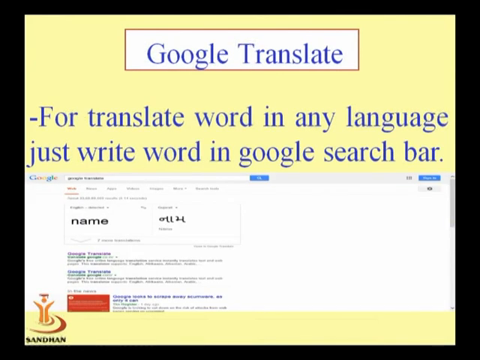Now to translate a word into any language, just write the word in the Google search bar. Then search, and it will give the result as a translated word.